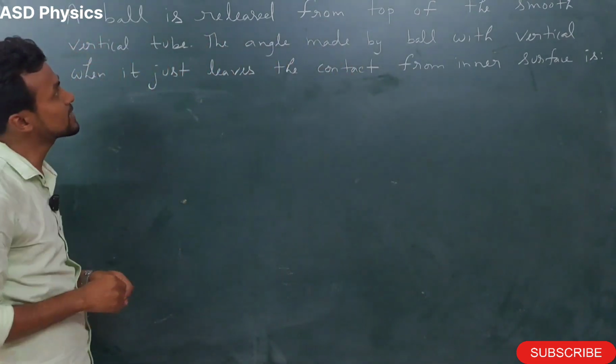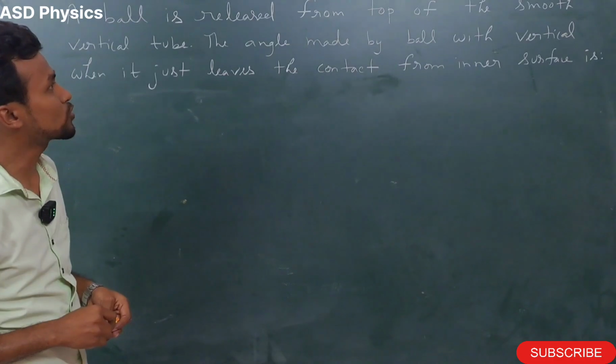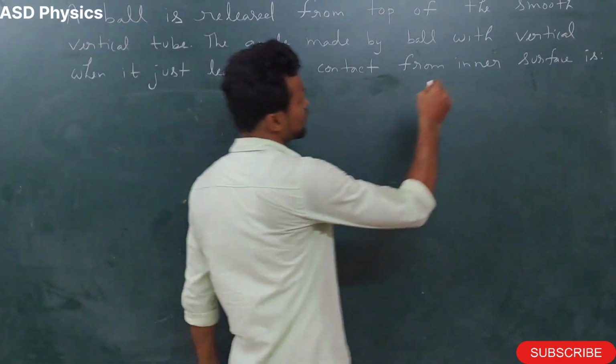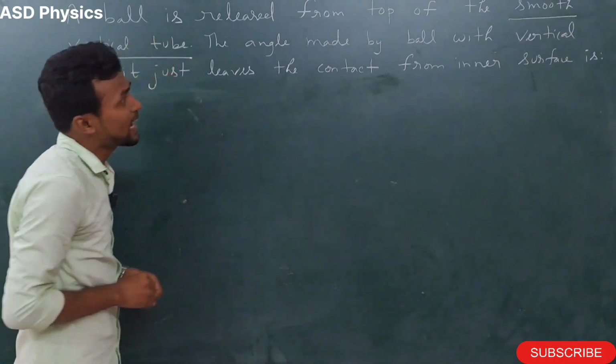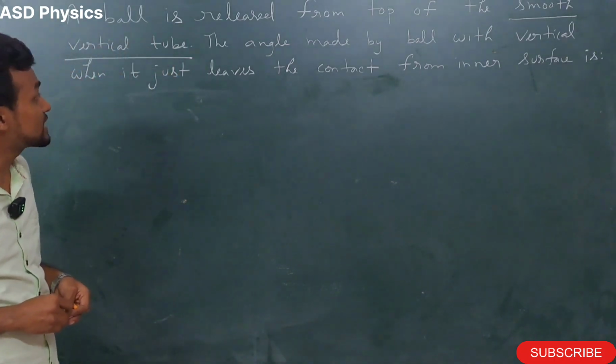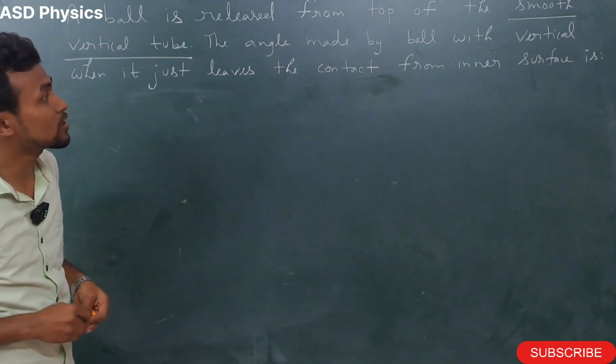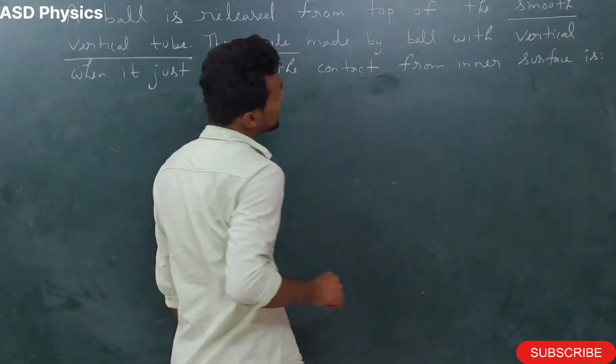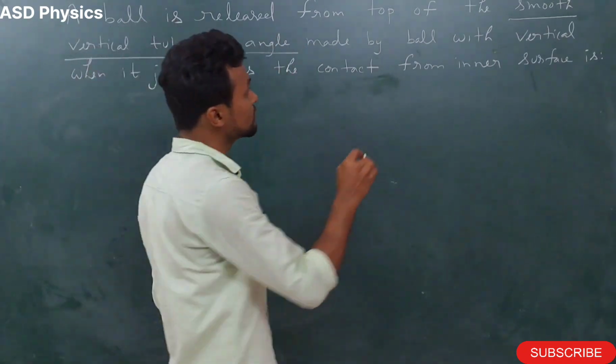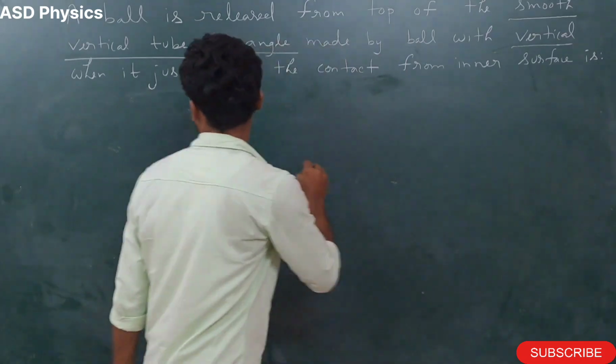Here a ball is released from the top of a smooth vertical tube. We have to calculate the angle made by the ball with the vertical when it just leaves contact from the inner surface. So what we have to calculate here? We have to calculate the angle, and this angle is from the vertical.